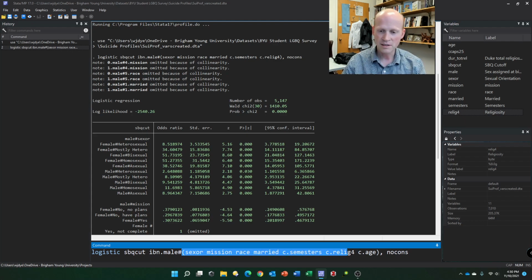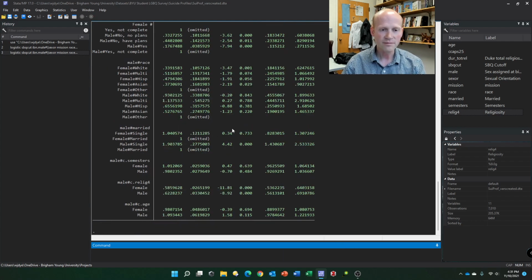When I have this in the parentheses with this pound sign, I mean I'm doing an interaction between these and whatever else is in the parentheses here. And when it's in parentheses like this, it assumes that these are unordered categories, like sexual orientation or race or whatever. And so you have to specify the ones that are continuous. So I run that, and we get this.